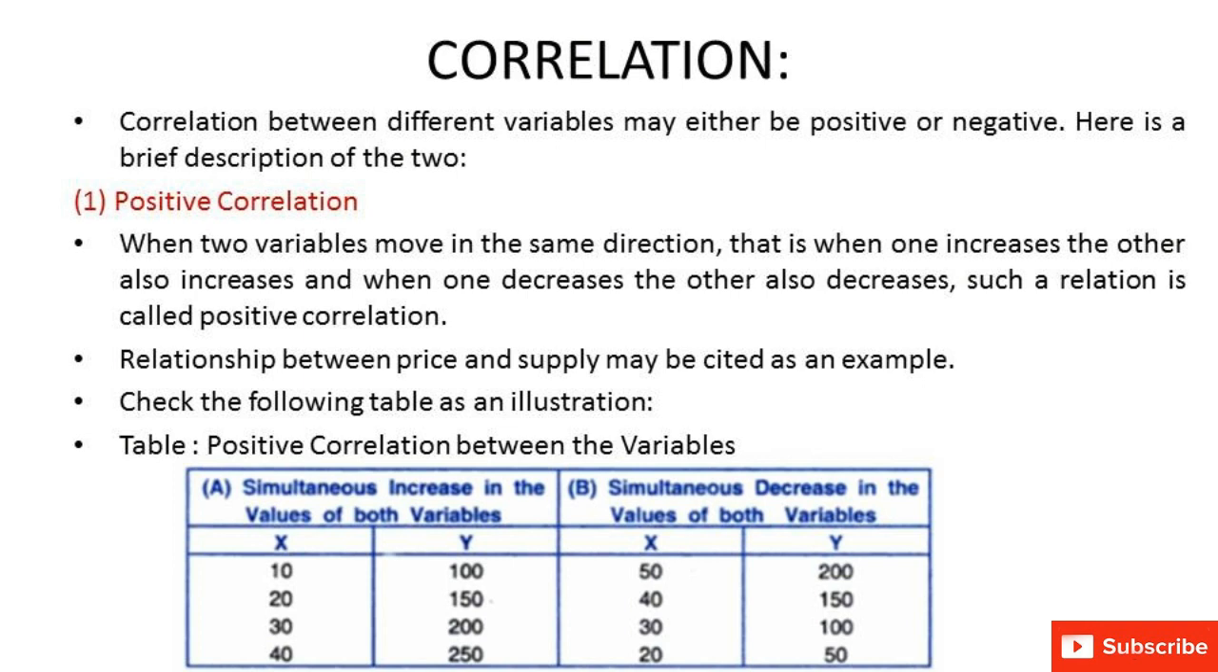Next topic is correlation. Correlation between different variables may be either positive or negative. Positive correlation: when the two variables move in the same direction, that is, if one increases then the other also increases, and if one decreases then the other also decreases. So such a relation is called positive correlation. For example, relationship between price and supply.